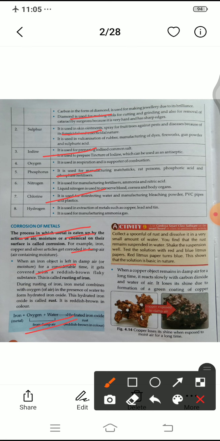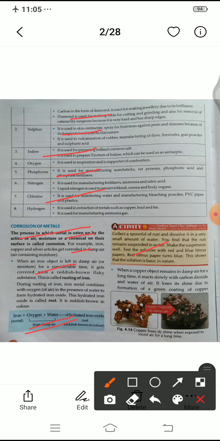Iron comes in contact with air, it means it absorbs oxygen and water from the air, and it makes hydrated iron oxide. Hydrated iron oxide means rusted iron. Iron converts into rusted iron. Now you can also do this activity, this equation. According to this equation, you understand here, when the iron combines with air, it accepts oxygen and water from the air and makes a hydrated metallic oxide, meaning iron oxide.